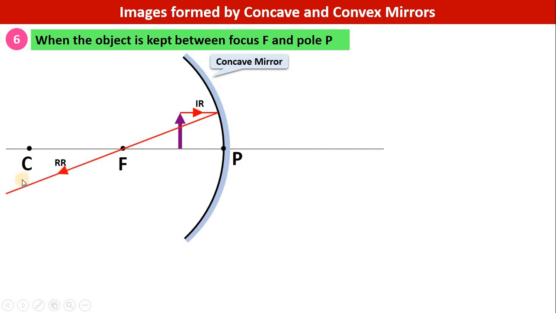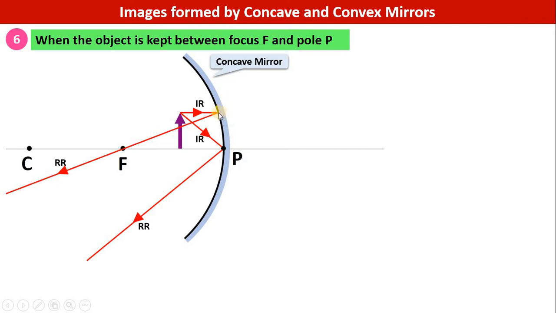Then the second light ray we will take is the one going towards the pole. Whatever angle this incident light ray makes with the principal axis, the same angle would be made by the reflected ray with the principal axis. In this case, these reflected light rays will go away from each other, diverging from each other. Then they cannot intersect on this side.